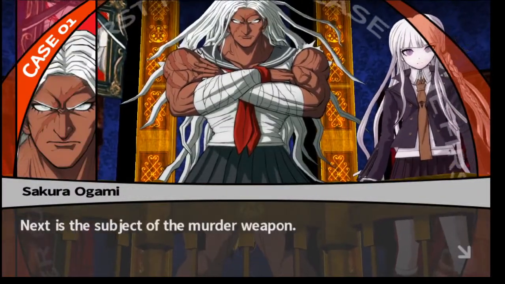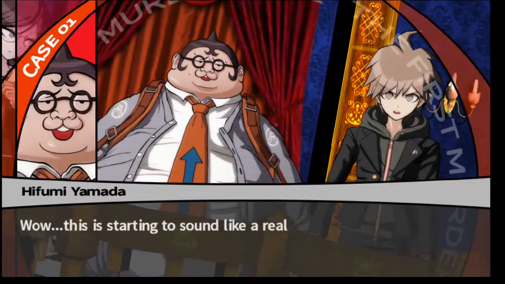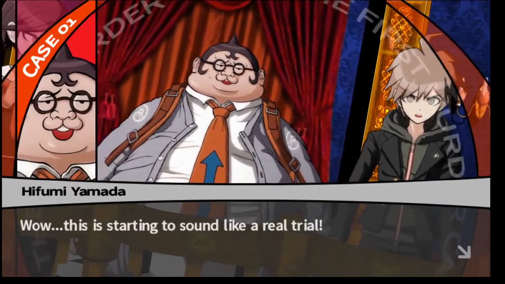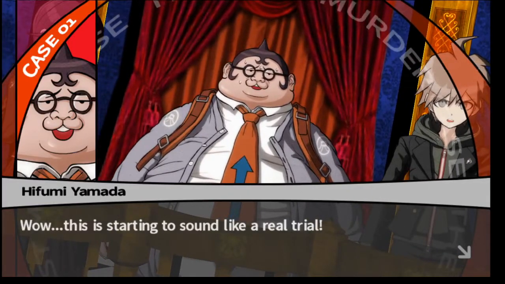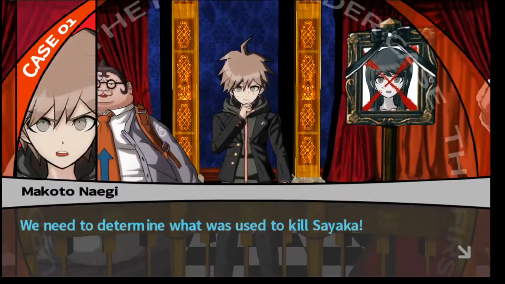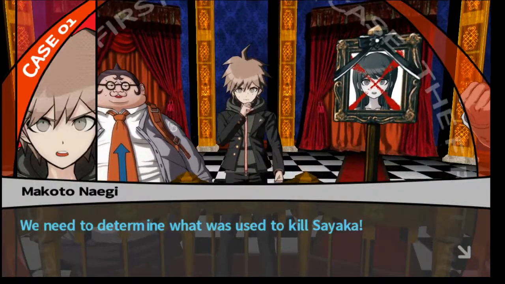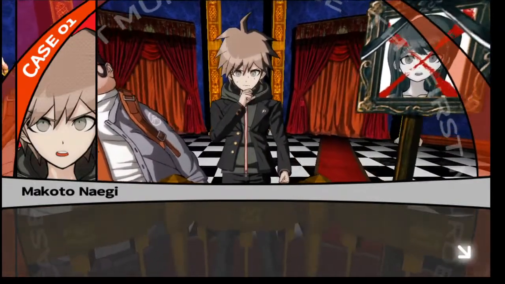Next is the subject of the murder weapon. Wow, this is starting to sound like a real trial. It really is. What do you think? We need to determine what was used to kill Sayaka. It's the knife, idiot.